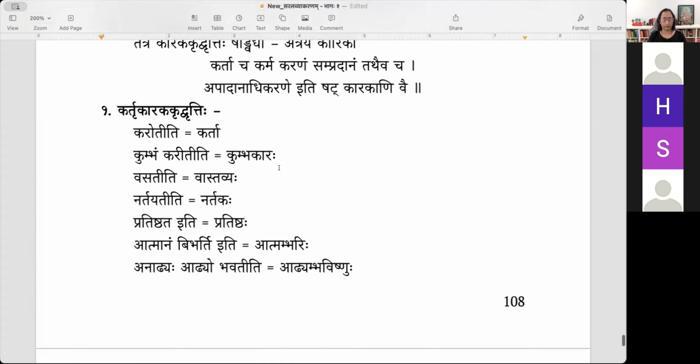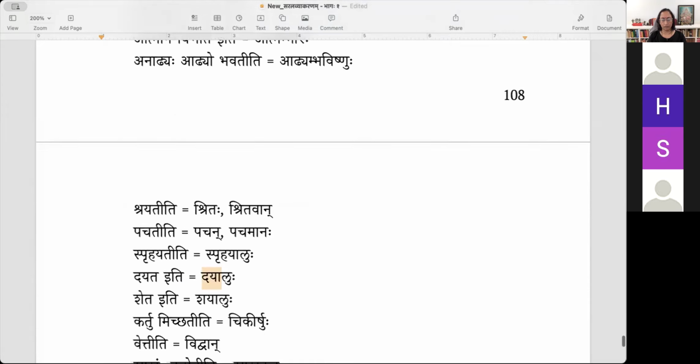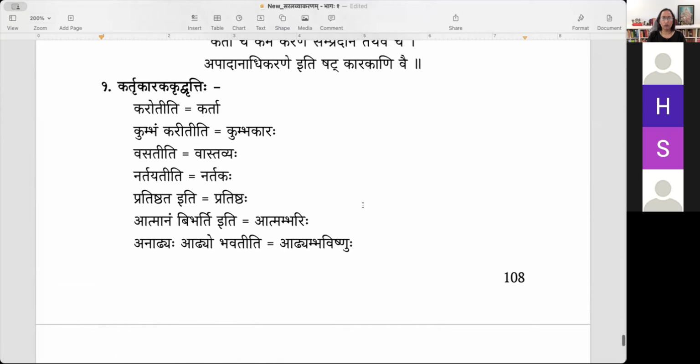What does that mean, Dayate? One who shows compassion. No, but it looks like a Tinganta Padam, right? Dayate is a Tingantam? One who pities others is a Dayalu. Oh, so which means that he's taken daya and he made a namadhatu out of it, and then he's made dayate, I guess. No, why namadhatu? It's just a krit.